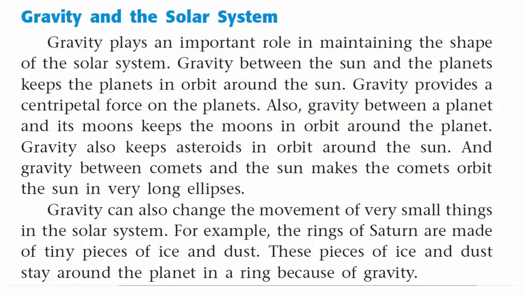Gravity can also change the movement of very small things in the solar system. For example, the rings of Saturn are made of tiny pieces of ice and dust. These pieces of ice and dust stay around the planet in a ring because of gravity.